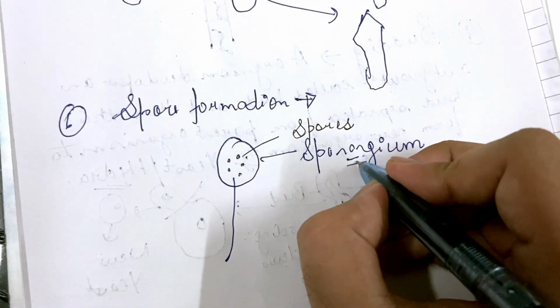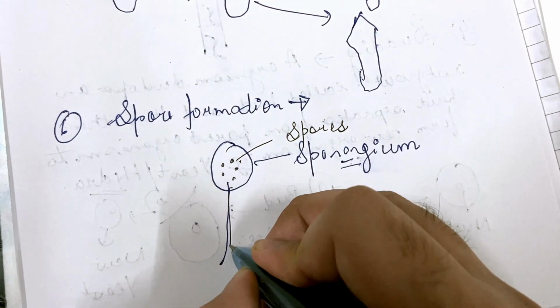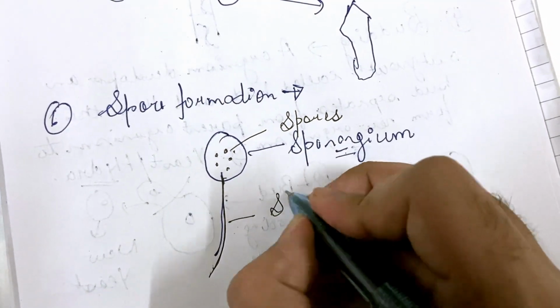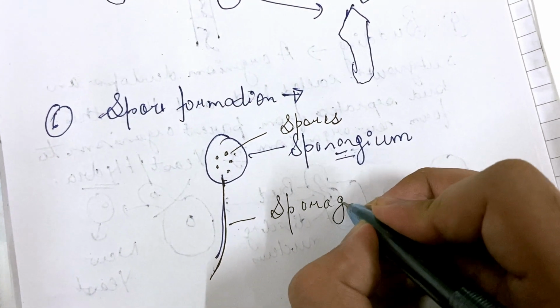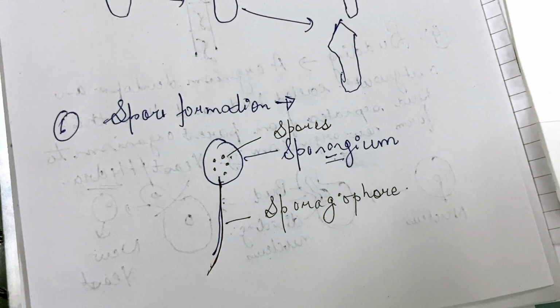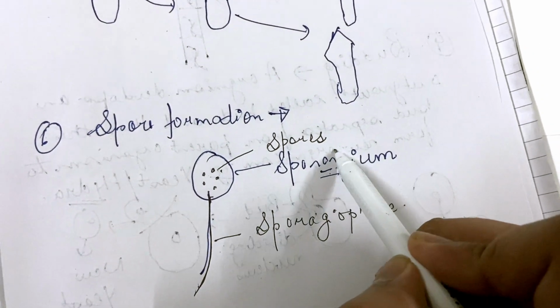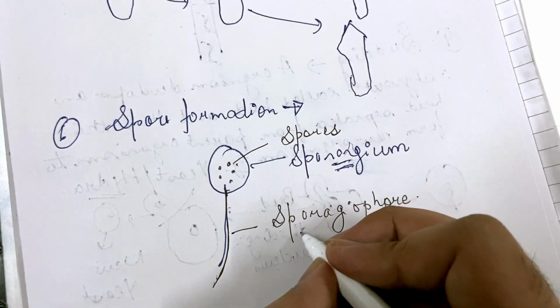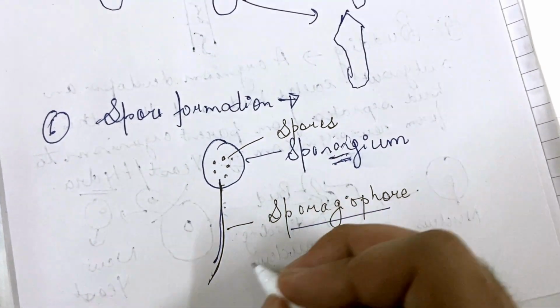Now this sporangium lies over a stalk which is known as sporangiophore. So spore formation takes place inside the sporangium, and the sporangium lies on the structure known as sporangiophore.